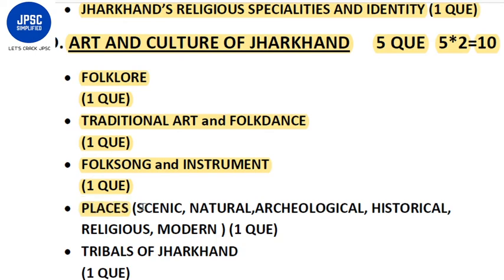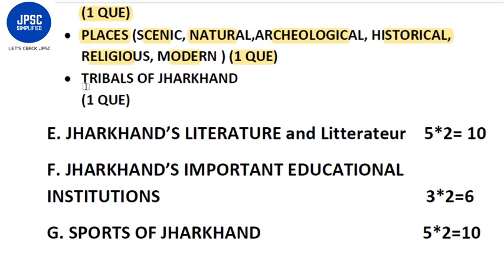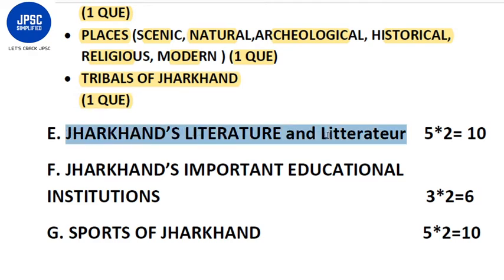Places, that is scenic place, natural place, archaeological places, historical, religious, modern, will consist of 1 question. Tribals of Jharkhand, again 1 question. Now the next topic would be Jharkhand's language and literature.